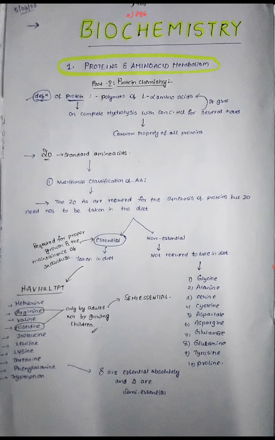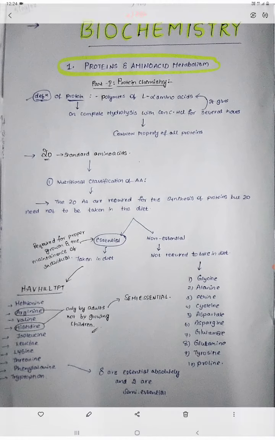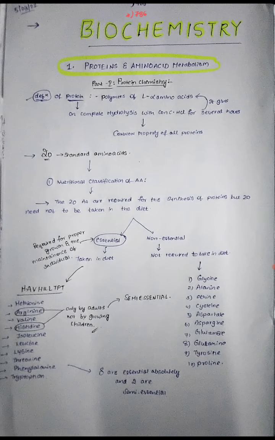And non-essential amino acids, we have glycine, alanine, serine, cysteine, aspartate, asparagine, glutamate, glutamine, tyrosine and proline. These are 10 amino acids. This is a very basic point of view. Coming to protein and amino acid metabolism, you must remember all 20 amino acids: 10 essential, among them 8 absolutely essential and 2 semi-essential, and 10 non-essential. This is a very, very, very important question.